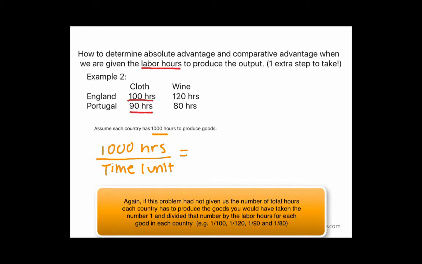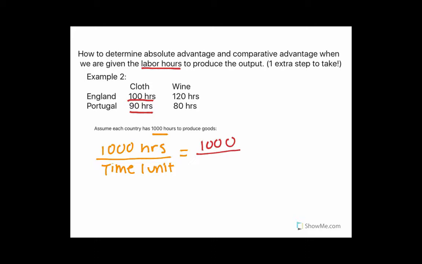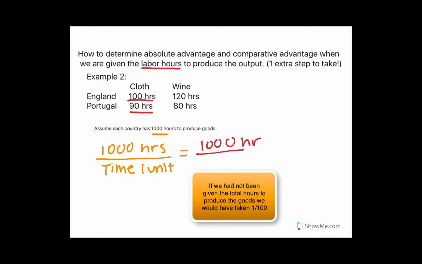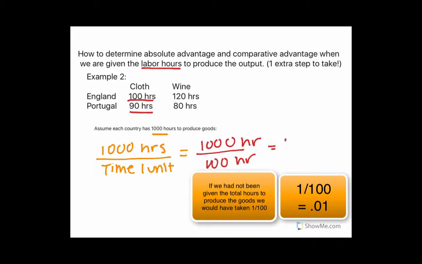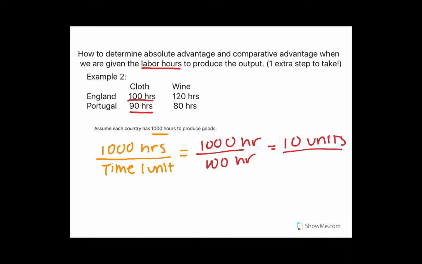So I'm going to go ahead and erase this real quick, and we're going to start calculating. So for England, we had 1,000 hours total. So our numerator is always the same, but it takes us 100 hours to produce cloth. And so that gives us 10 total units. All right, so with their 1,000 hours, England can produce 10 total units. I'm going to switch the color, and we're going to do Portugal now.